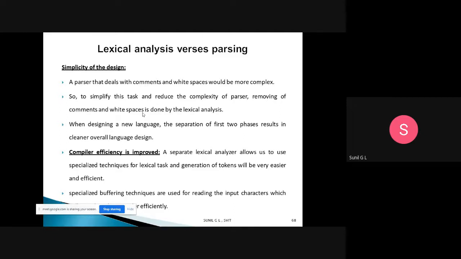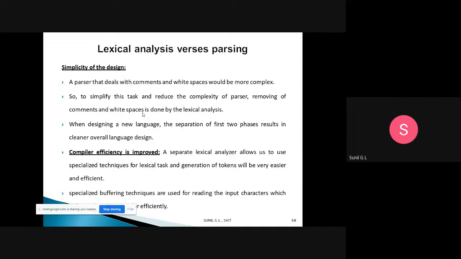A parser that deals with comments and white space would be more complex. White spaces are nothing but blanks, tabs and new line characters, and dealing with them would be a very difficult task.